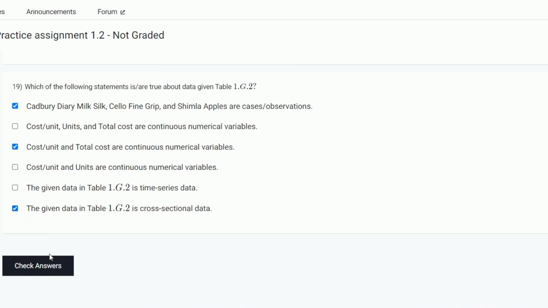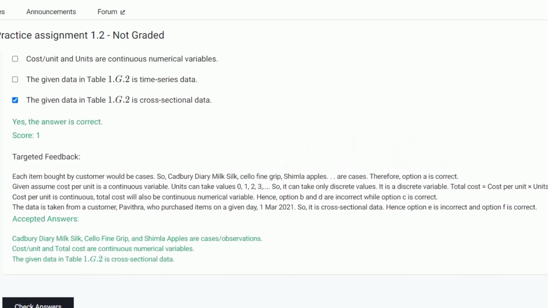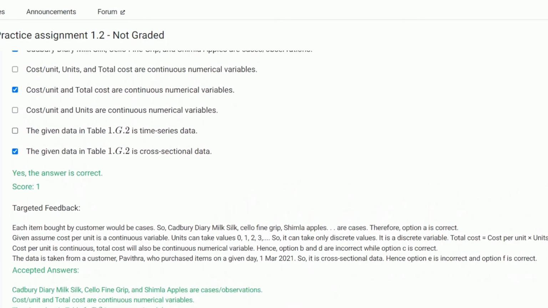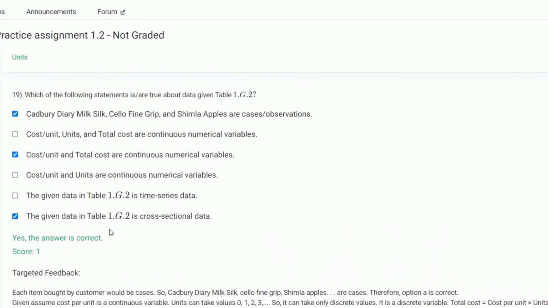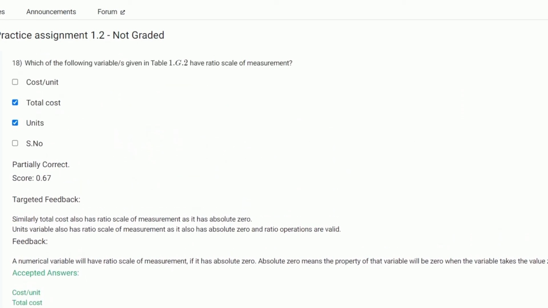Let's check how many are correct. Oh no, 18 and 67, there is a little bit of a mistake. This is correct. Three options are there, all three are correct. Here it is partially correct.